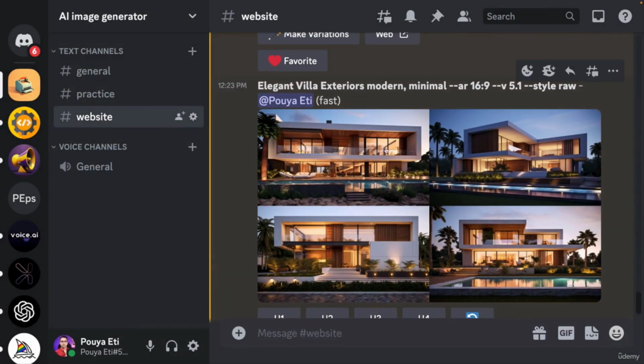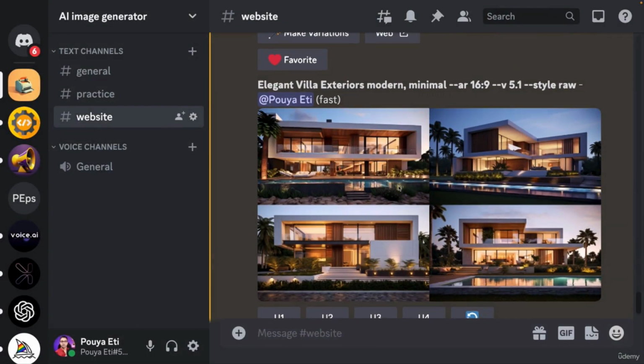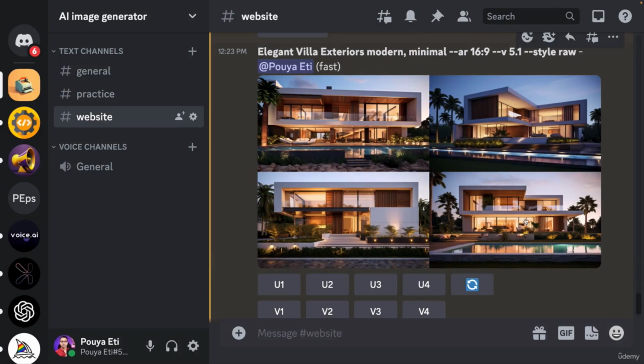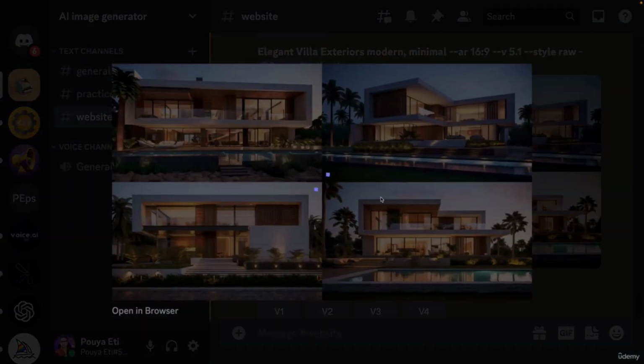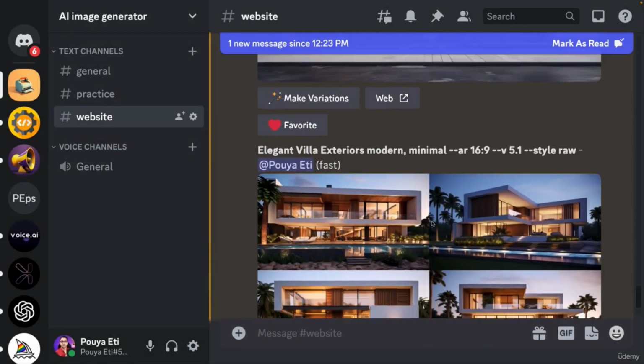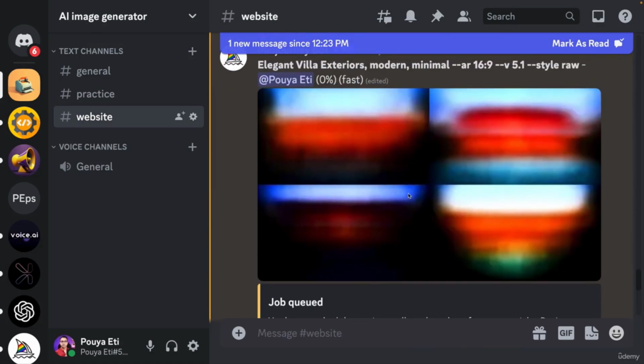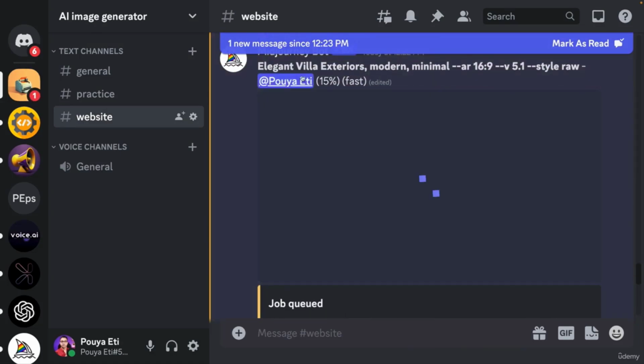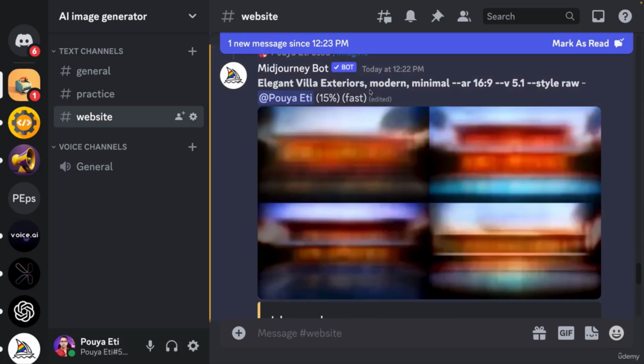And this is for the villa. It's nice, right? I think this one, 1 and 4, are really interesting for me. I'm going to select number 4. And let's see if we have the apartment as well. Okay, this is the villa.